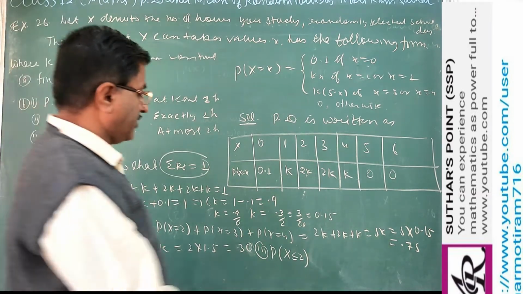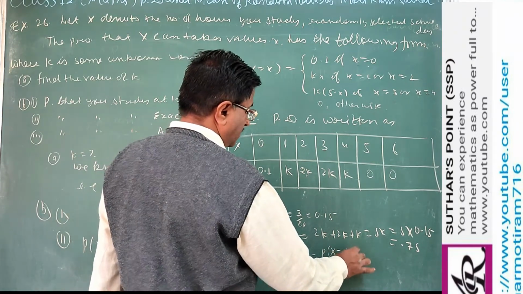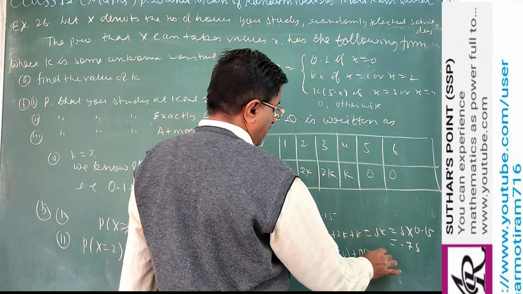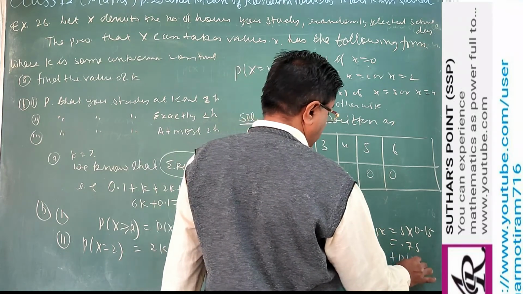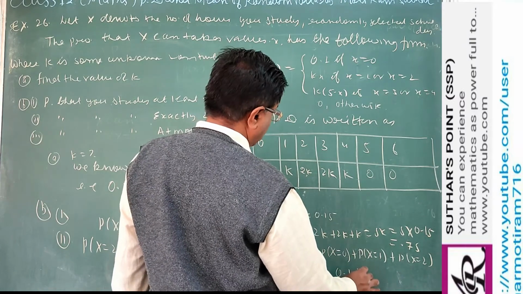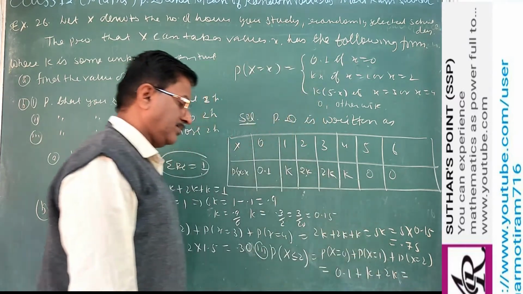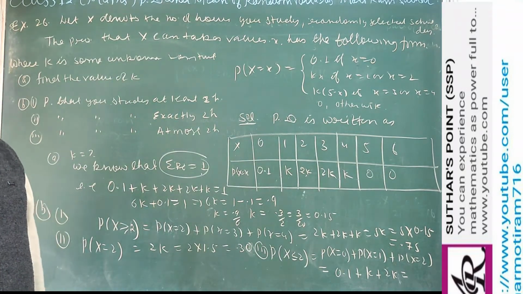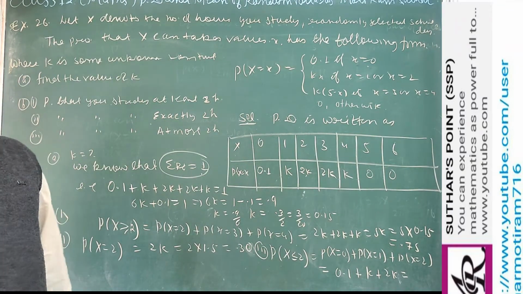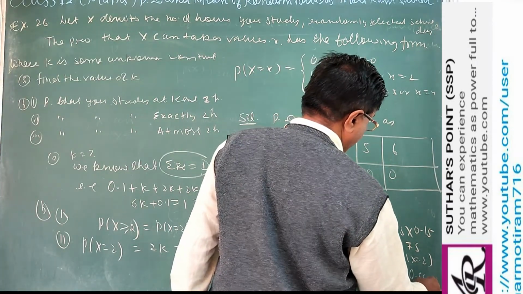So all cases favorable: P(x=0) plus P(x=1) plus P(x=2). Putting in the values: 0.1, then k, 2k, so 3k plus 0.1. Put k as 0.15 and simplify, and you get 0.55.